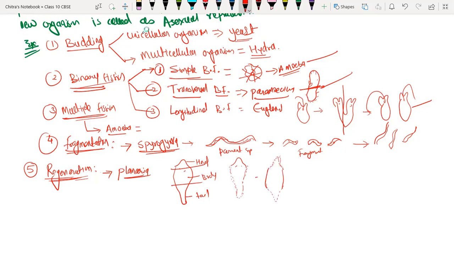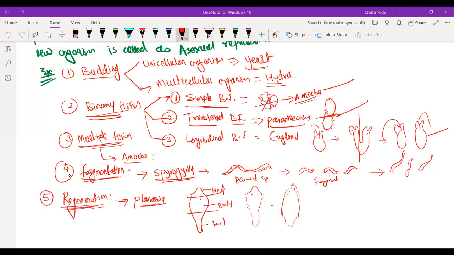And the tail region will also develop into the body and also into the head region, like this.